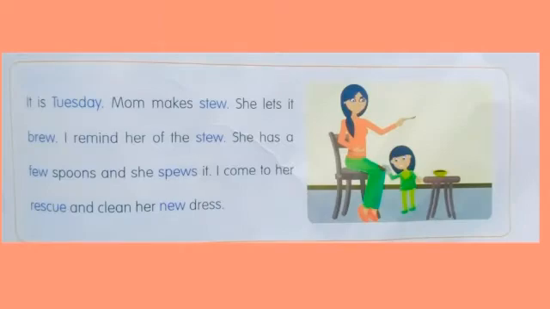Next, they gave a paragraph to identify the long vowel digraphs. See here: It is Tuesday. Mom makes stew. She lets it brew. I remind her of the stew. She has a few spoons and she spews it. I come to her rescue and clean her new dress.